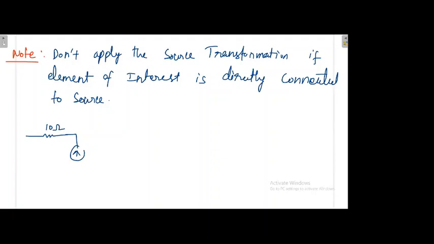The element of interest is 10 ohm, because if the element of interest is 6 ohm, you will not get the correct answer. But if the element of interest is 10 ohm, you will get the correct answer, because if the element of interest is 6 ohm, you should not disturb that 6 ohm. Okay, so that is the idea.